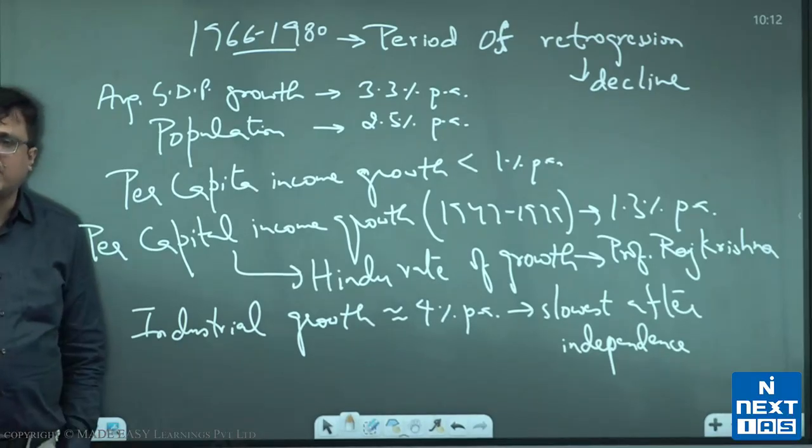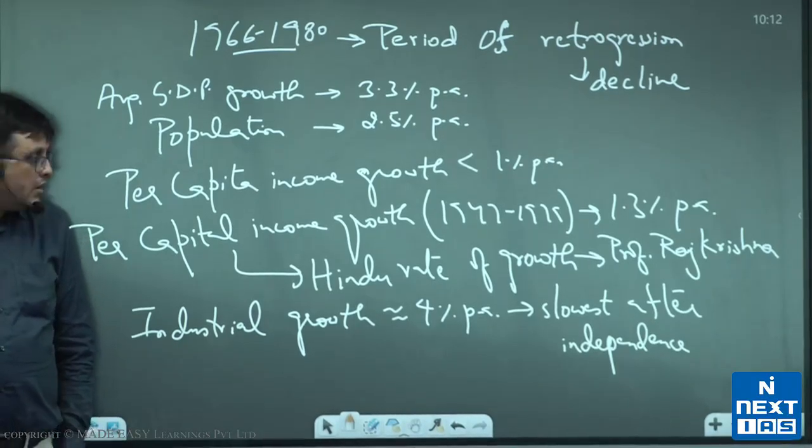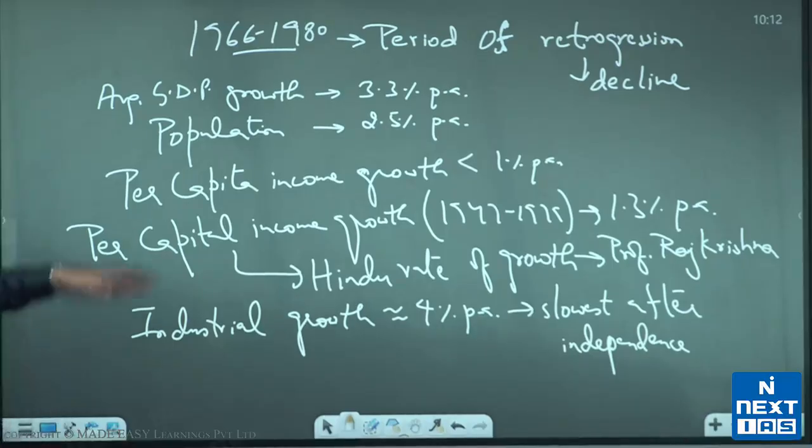Alright, now what were the reasons that this happened? We go into that, what were the reasons that we had retrogression. So there were typical reasons for it, and bad policy was the major reason. But before I take you, yes.